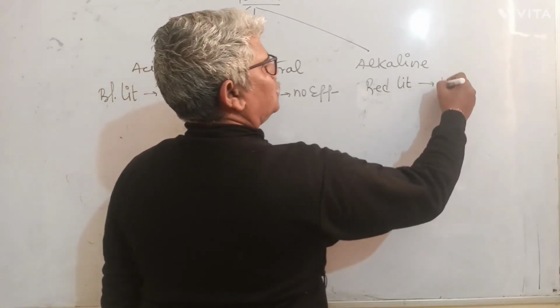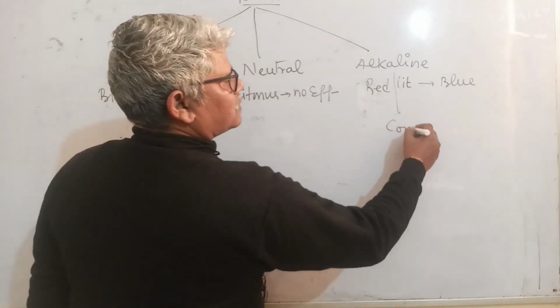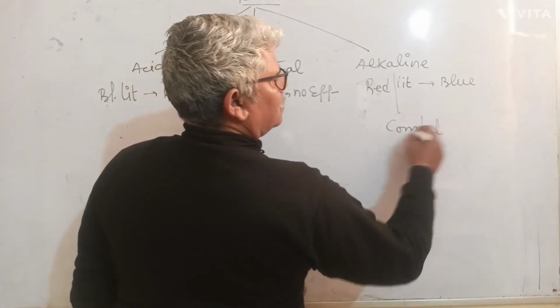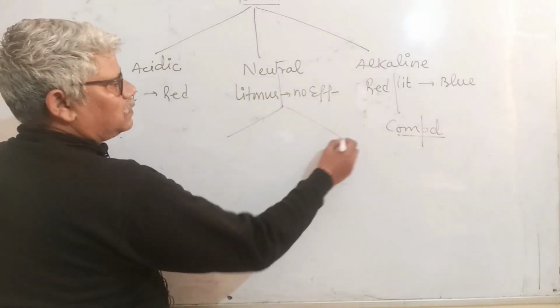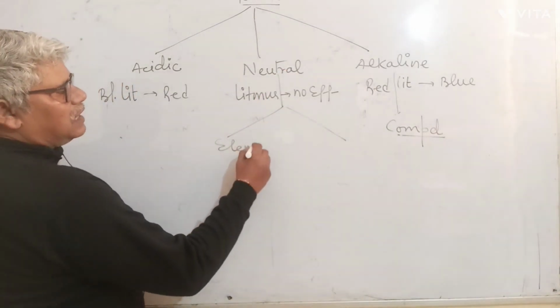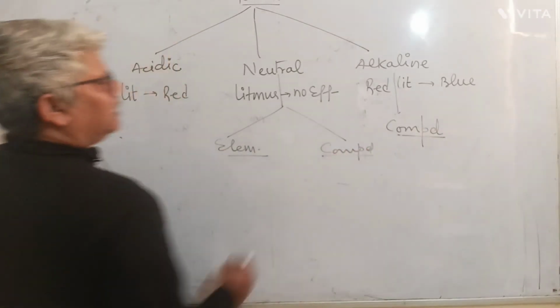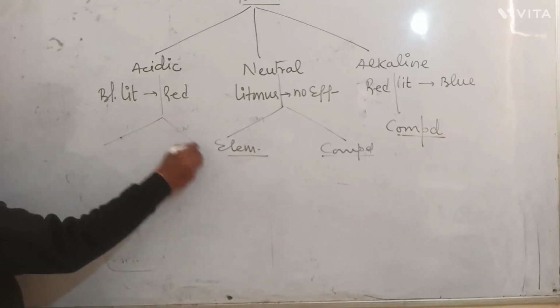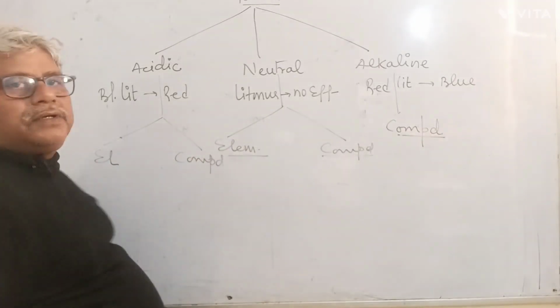Red litmus to blue. Alkaline gases are only of one type, that is compound. Neutral gases are of two kinds, that is pure state element and pure state compound. And acidic gases are also classified as element and compound.